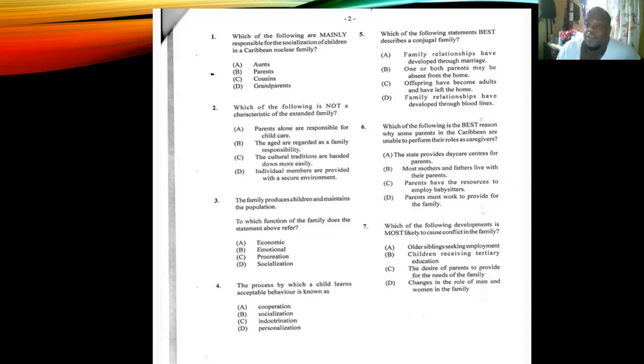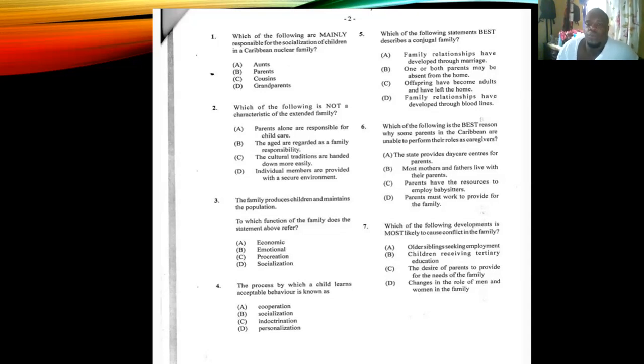So it says, which of the following is the best reason why some parents in the Caribbean are unable to perform their roles as caregivers? The answer is D, parents must work to provide for their family. So because they have to work, then now they have to employ somebody to be caregivers or ask somebody to be caregivers for their child or children until they come from work. So the answer for number 6 is D, parents must work to provide for the family.